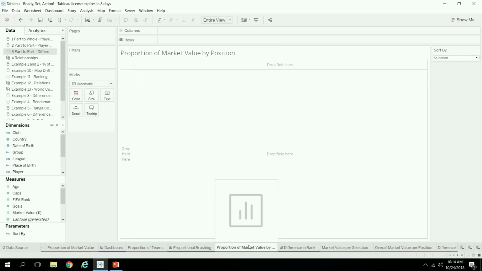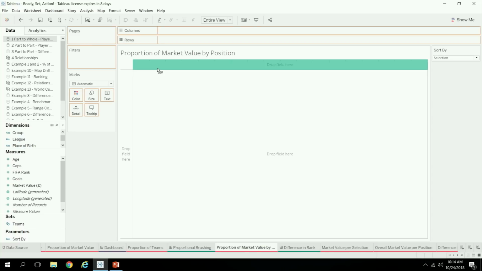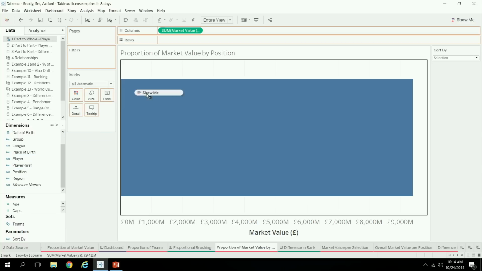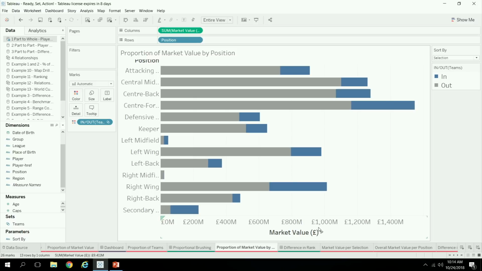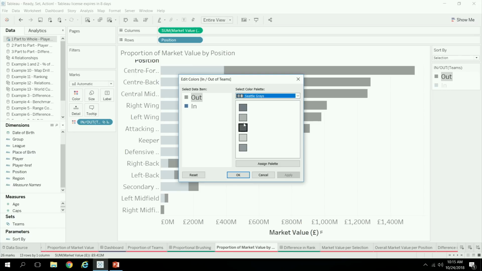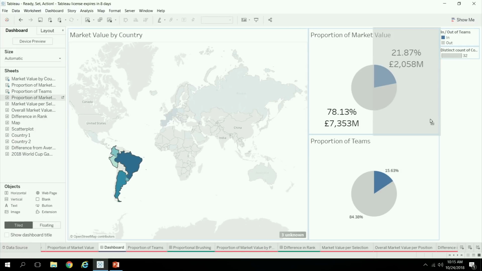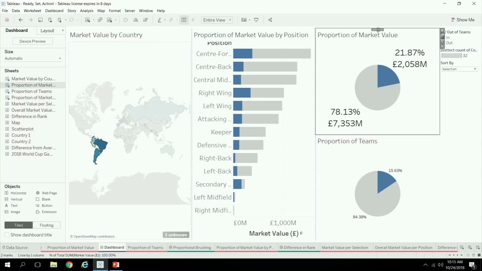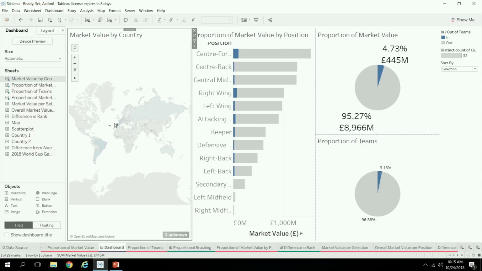All right, so to add to our previous example here, now we can grab our market value, split it up by our different player positions, and add in this team set here. Then let's sort these, put this the other way, and let me make this a little bit lighter gray. Okay, so now adding this back into our previous dashboard, let's put it somewhere like here, that'll do. Now you can see that it's directly updating this view as well. So we have the proportional brushing working.